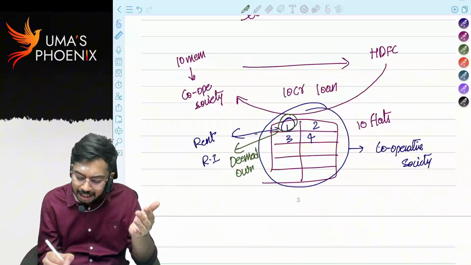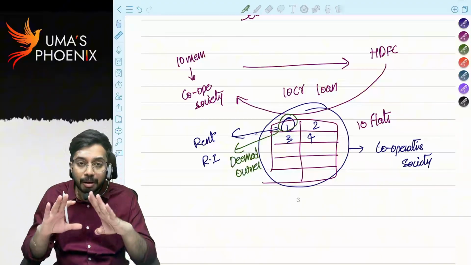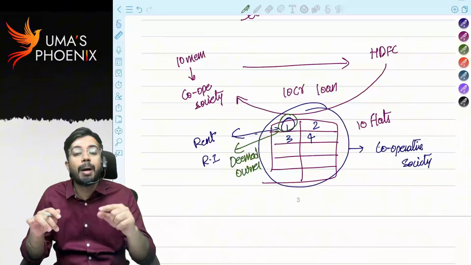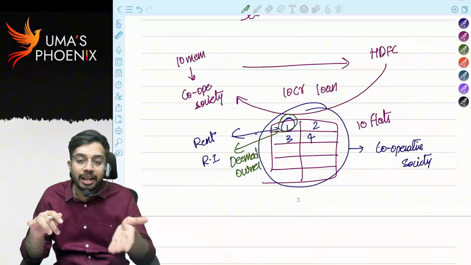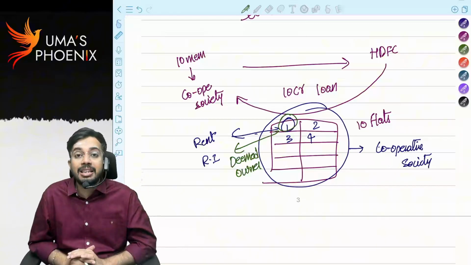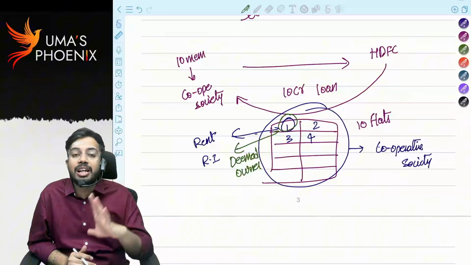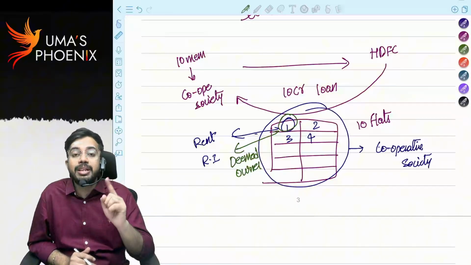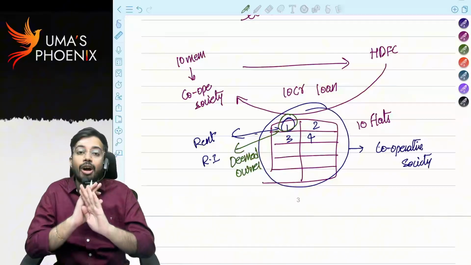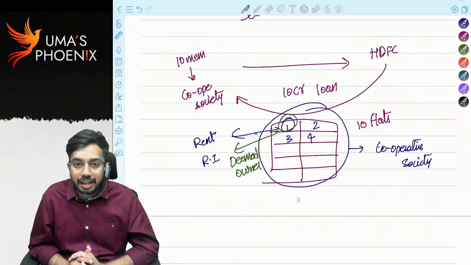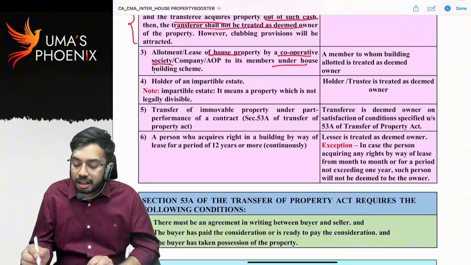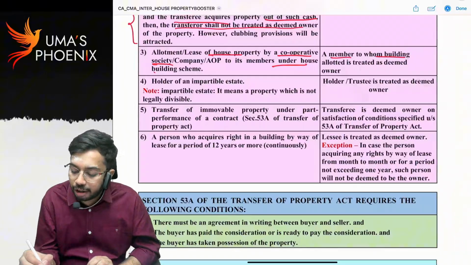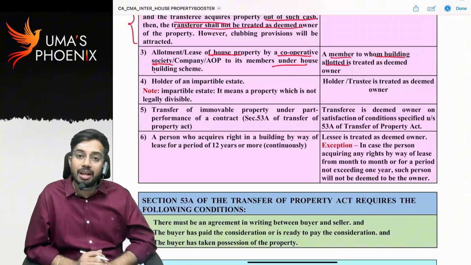Now in this case, even though the house property is in the name of the cooperative society, whoever the member to whom the flat or apartment is allotted, that person will be considered as deemed owner, and whatever the rental income that is received, it is taxable in the hands of the allotted member and not in the hands of the cooperative society. So who will be considered as deemed owner? A member to whom building is allotted is treated as deemed owner of the house property.